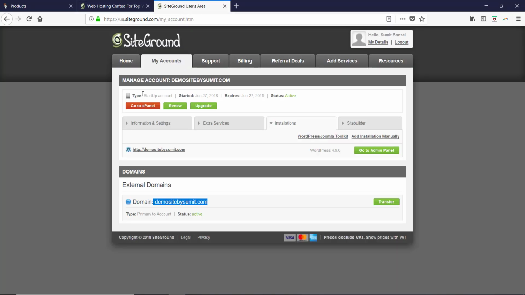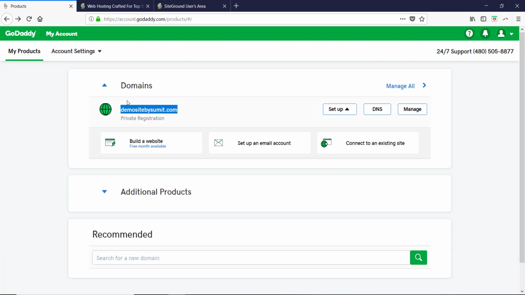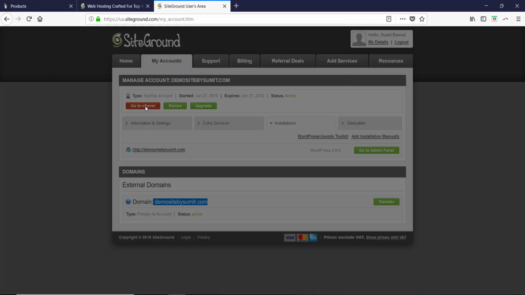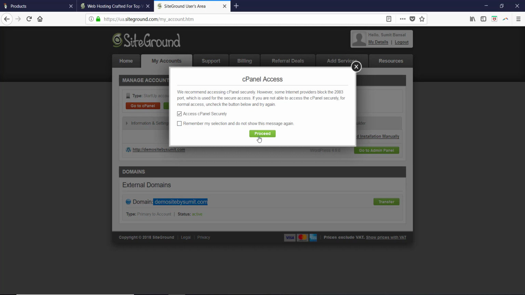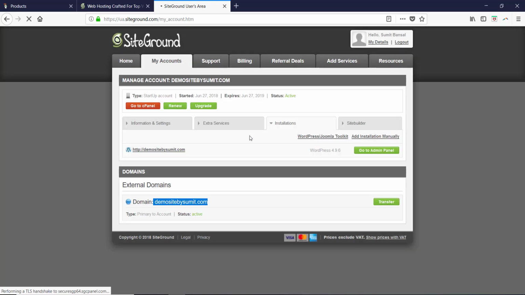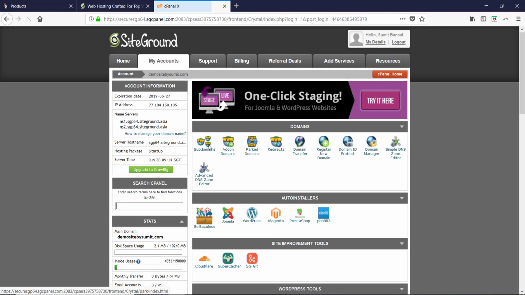I would have to do a minor change, which is to take the address of these servers, and put it here in the domain name, so that the domain name would know that it needs to point to these servers, and these are called name servers. So to get that, I would go to cPanel, and here I have these name servers. So I would copy these name servers.